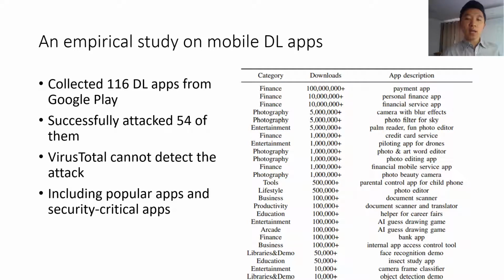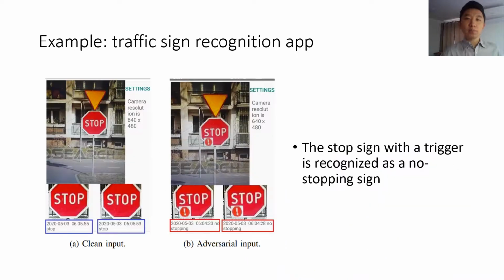Finally, we conducted an empirical study on real-world mobile deep learning apps in Google Play. We collected 116 Android apps that contain DNN models and successfully attacked 54 of them. The attacked apps, including very popular ones with more than 10 million downloads, and safety-critical ones such as payment apps, business apps, and parent control apps. Let me show you some examples.